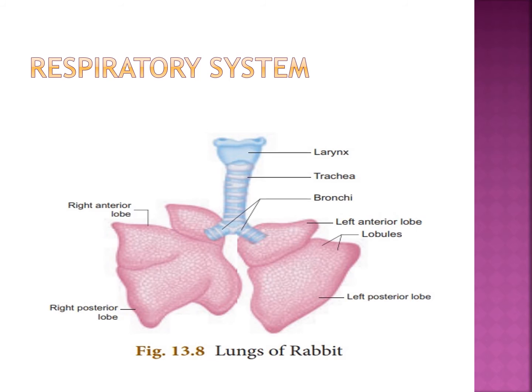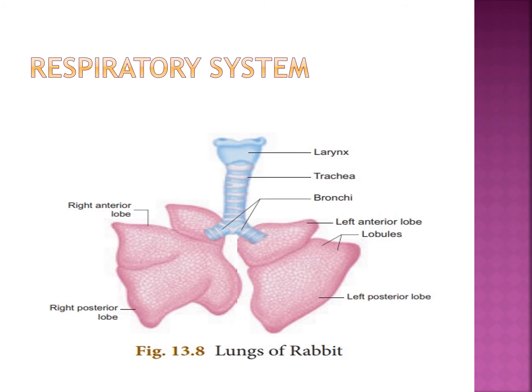Next, the lungs are enclosed by a double membranous pleura. The outer layer, two membranes are there, that are called pleura.